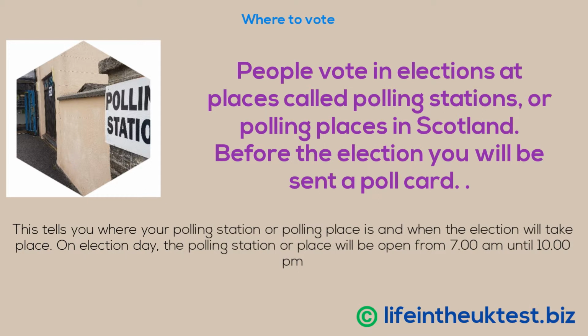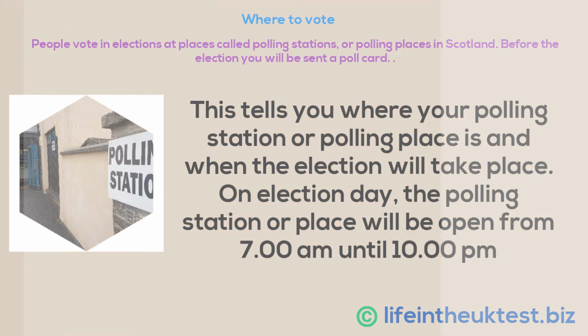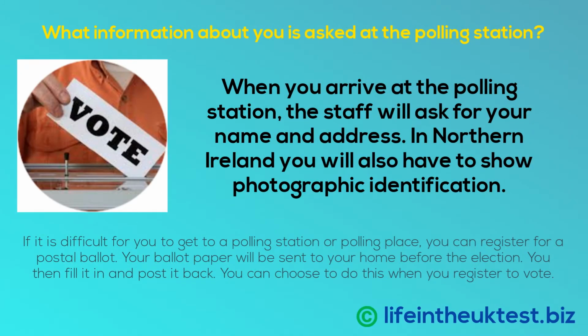People vote in elections at places called polling stations, or polling places in Scotland. Before the election you will be sent a poll card. This tells you where your polling station or polling place is and when the election will take place. On election day, the polling station or place will be open from 7 AM until 10 PM. When you arrive at the polling station, the staff will ask for your name and address. In Northern Ireland you will also have to show photographic identification.